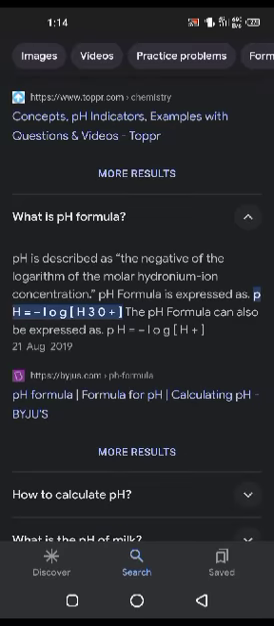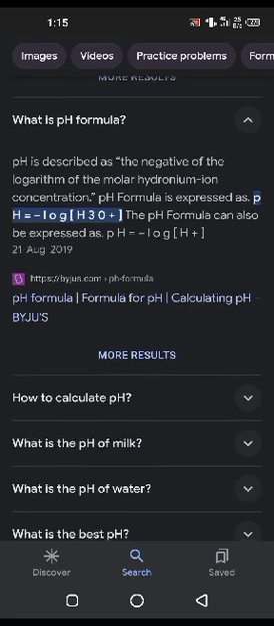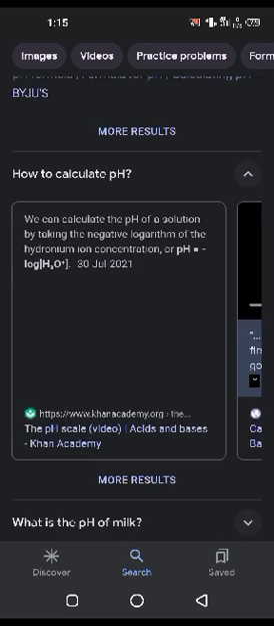pH is described as the negative of the logarithm of the molar hydronium ion concentration. The pH formula is expressed as pH = -log[H3O+]. The pH formula can also be expressed as pH = -log[H+]. We can calculate the pH of a solution by taking the negative logarithm of the hydronium ion concentration. pH is equal to minus log H3O+.